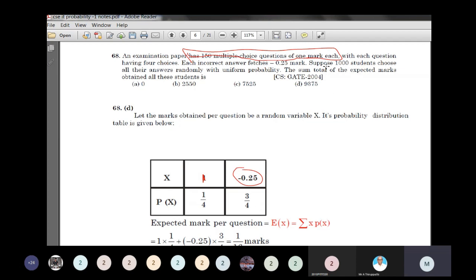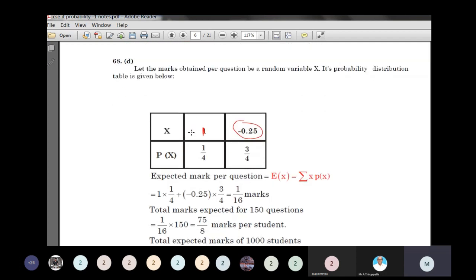Suppose 1,000 students choose all their answers randomly and uniformly. Find the sum of the total marks obtained by all the students. First make the probability mass function.